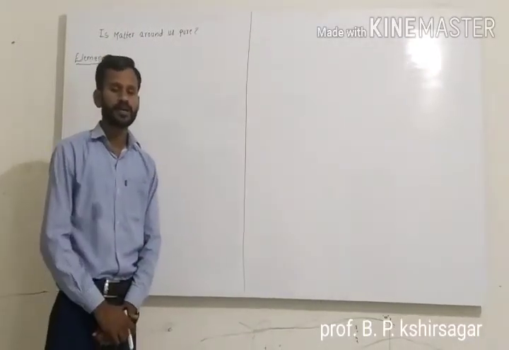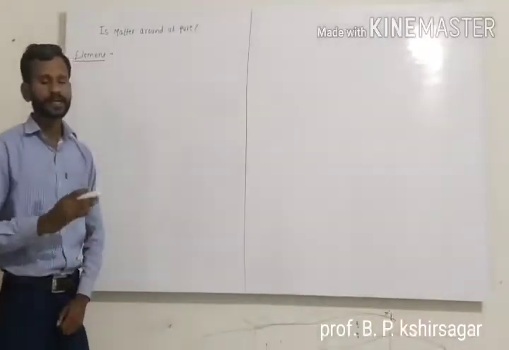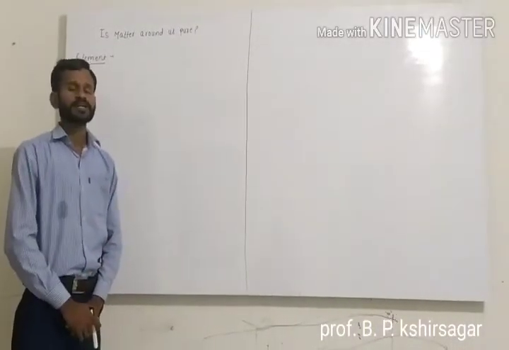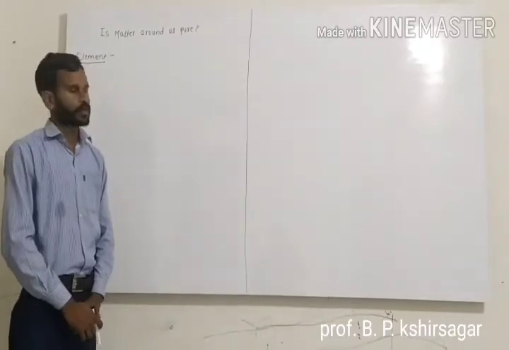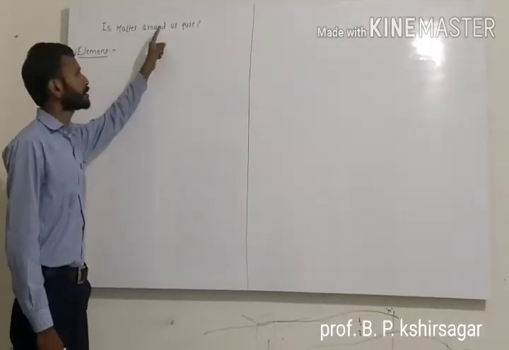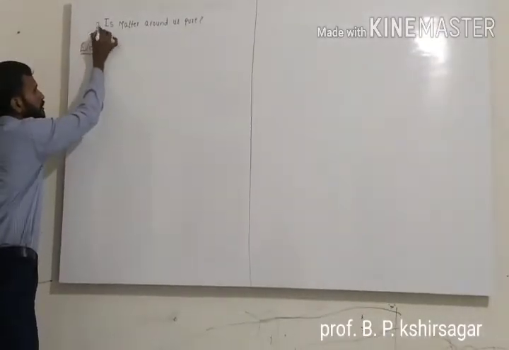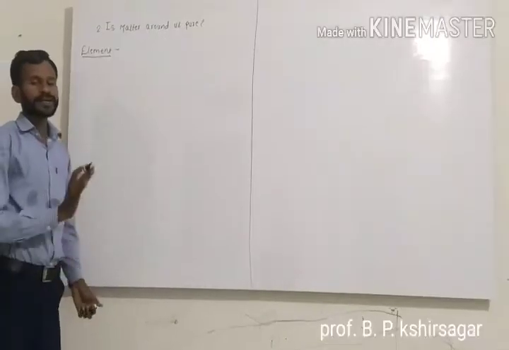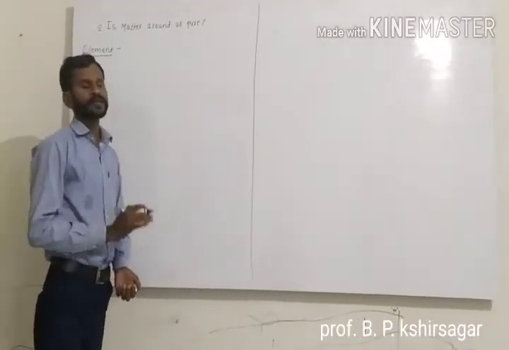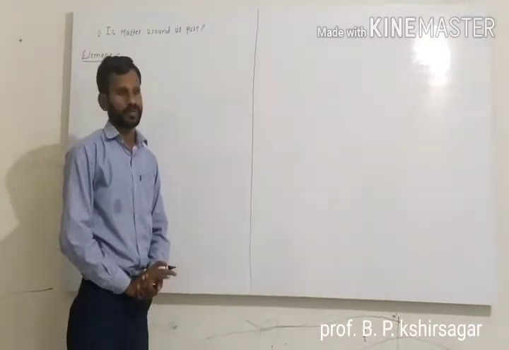In the CBSE chemistry syllabus, we already started the second chapter. The name of the chapter is Matter Around Us. This is the second chapter of the chemistry part. In that part, we already studied the first concept, chemical classification of matter.